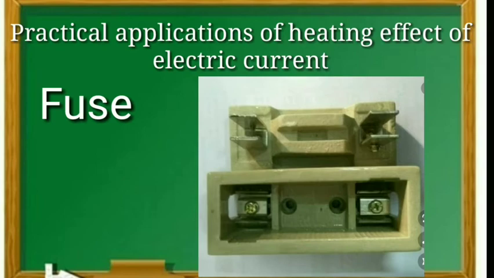Look, children, in this case 4.54 ampere of current will flow in the circuit. In this case, a 5 ampere fuse must be used. Due to this reason, different ampere ratings are used in fuse wires. These are very useful practical applications of the heating effect of electric current. These are all used in our day-to-day life.